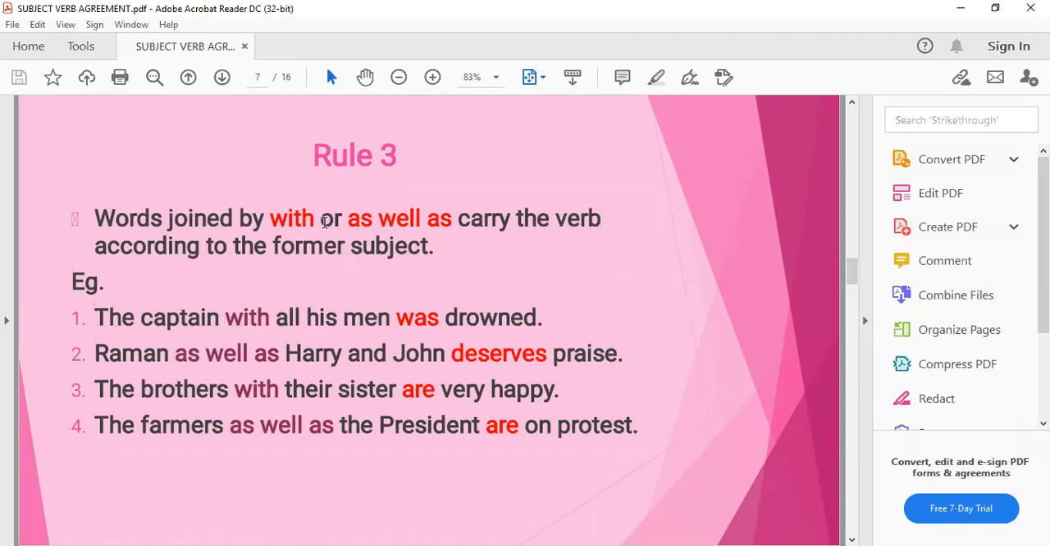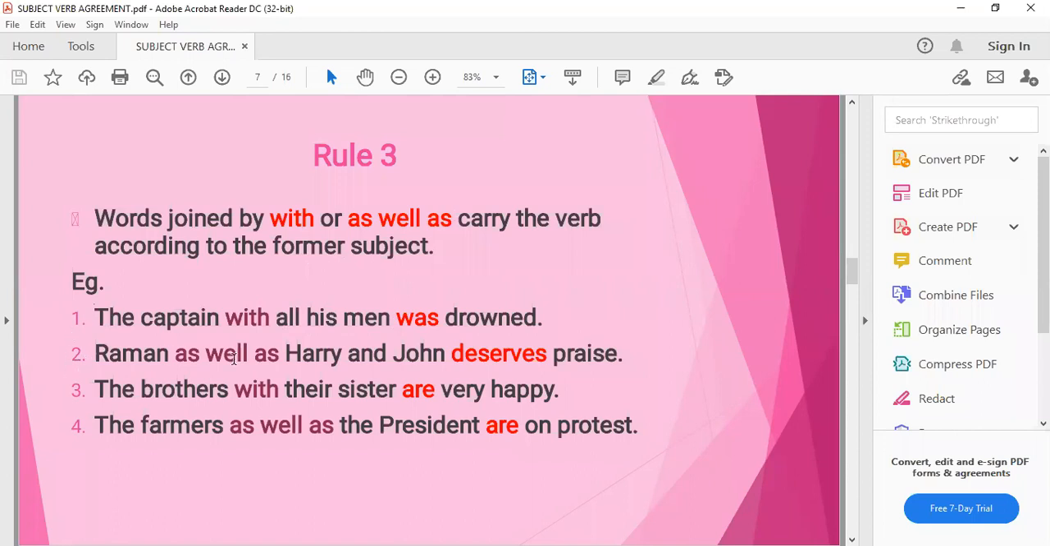The captain with all his men. With all his men is the second subject given. It is men. Men given here is plural form. All his men, it is a plural form. But our verb will agree with the first subject. Former subject means जो पहले आया, the captain. So according to captain, we will take the singular verb. Clear? The captain with all his men was drowned.